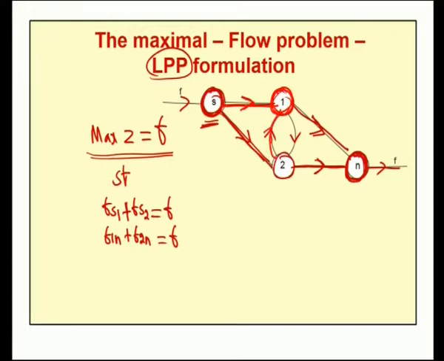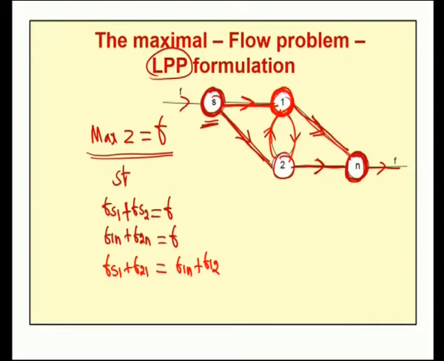So, the total flow into node 1 is Fs1 plus F21. Now, for node 1, the total flow out of that node is the flow from 1 to N, which is F1N, and the flow from 1 to 2, which is F12. So, as per the conservation property, Fs1 plus F21 equal to F1N plus F12.